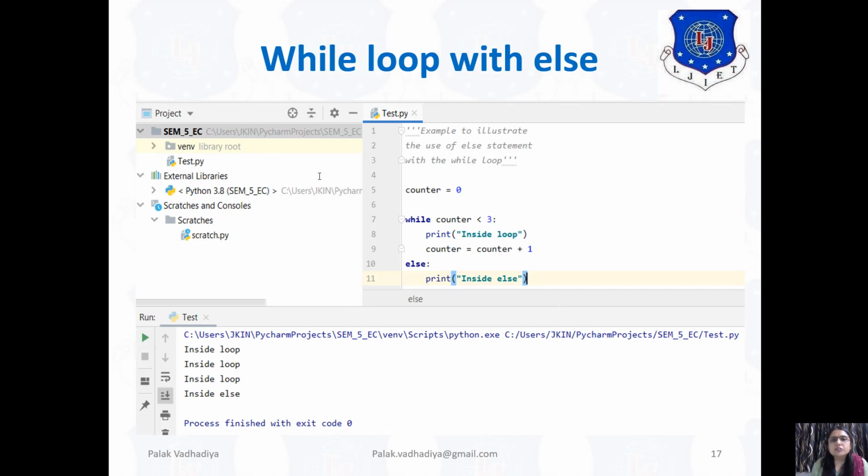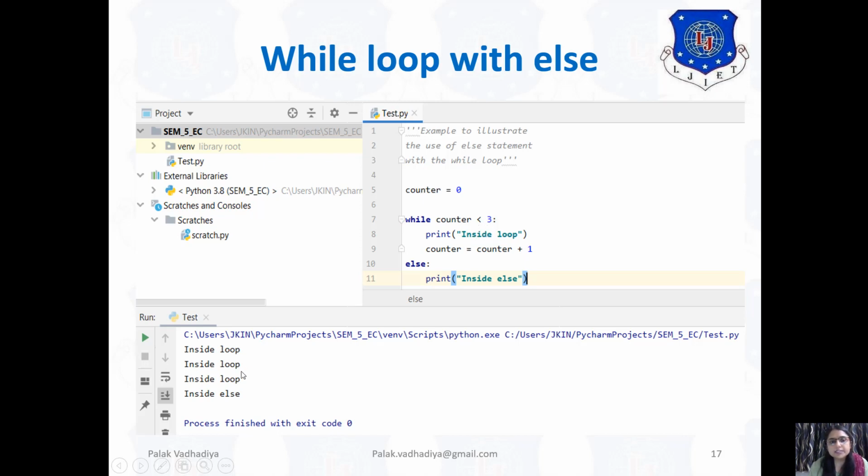Now consider this small program. First I want to explain the use of while and else. I have written one statement: while counter is less than 3, and initially I have initialized the counter equal to 0. First it checks the condition: 0 is less than 3, yes. So it prints inside loop. Now the counter value is increased by 1, so it becomes 1. Again it checks this condition: 1 is less than 3, yes.